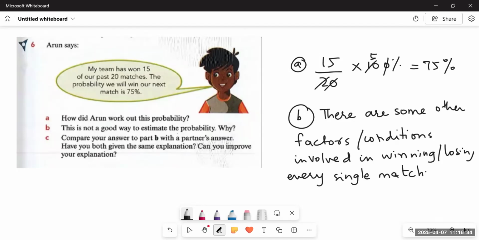Therefore, the chance of winning depends on how good the opposing team is. Maybe he played 20 matches earlier against very weak teams, and now he is having a match with a very strong team. So this probability won't apply every single time. You have to compare your answers to part B with your partner's answers and check what answer your partner has written. For now, we have completed up to question number 6.